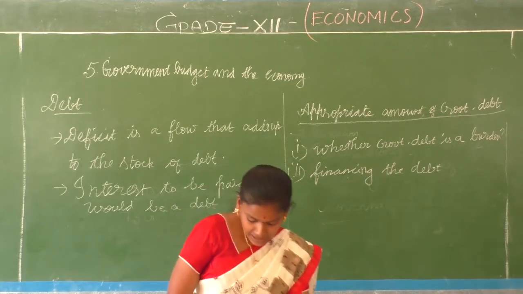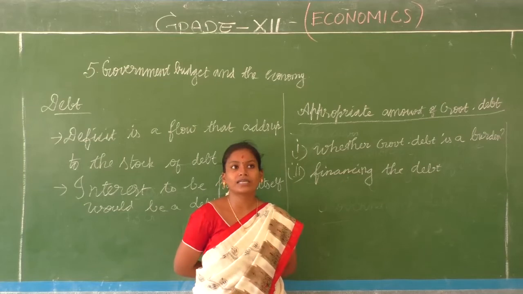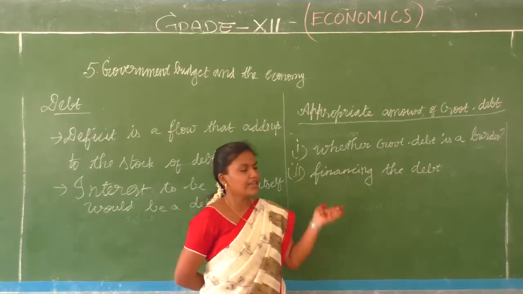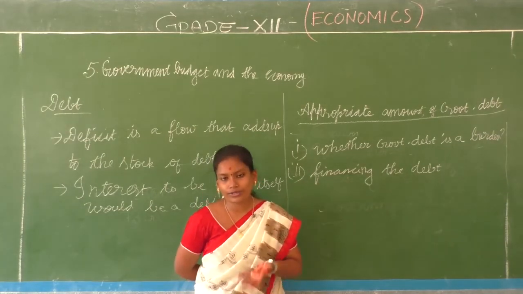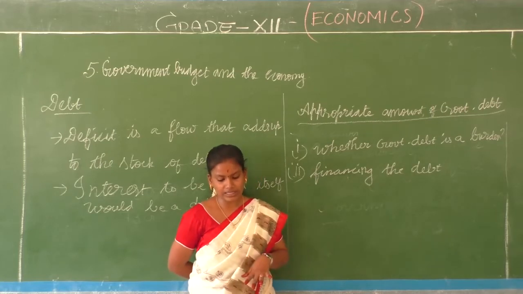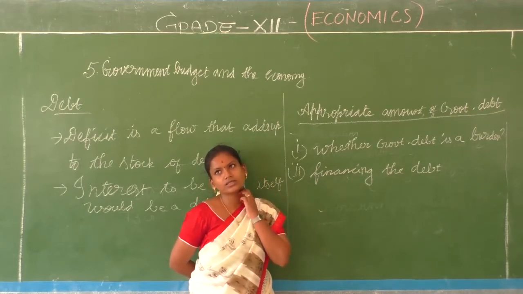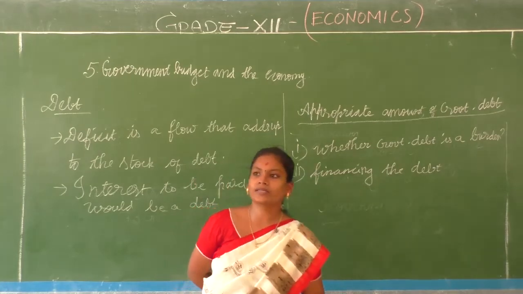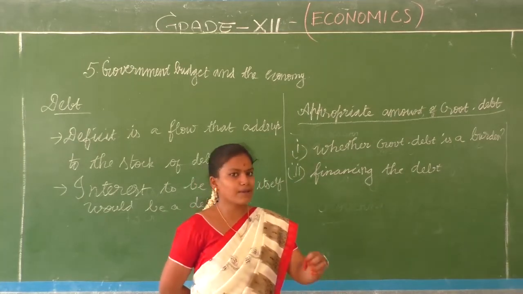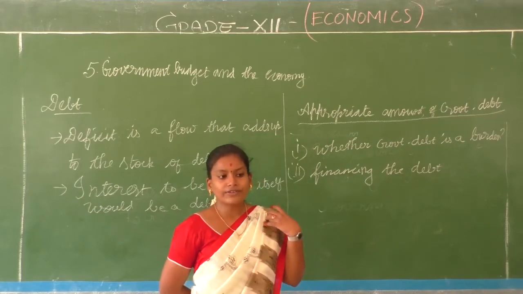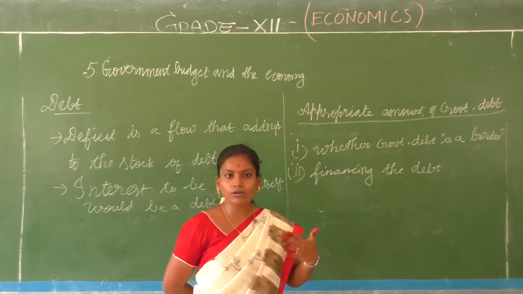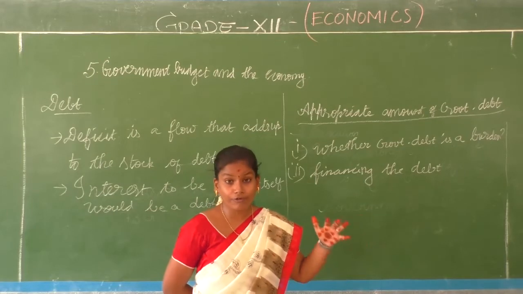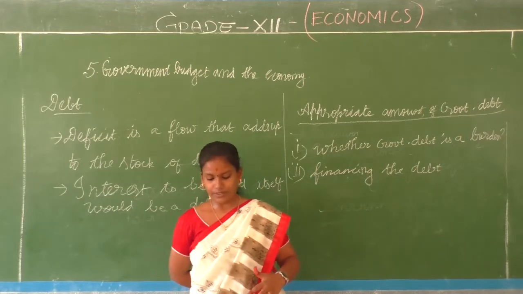Whether government debt is itself a burden, and the second one is how you are going to finance the debt. It is going to be different when you talk about debt as a burden to a businessman, and when debt is talked about from the point of view of government, how is it going to be?